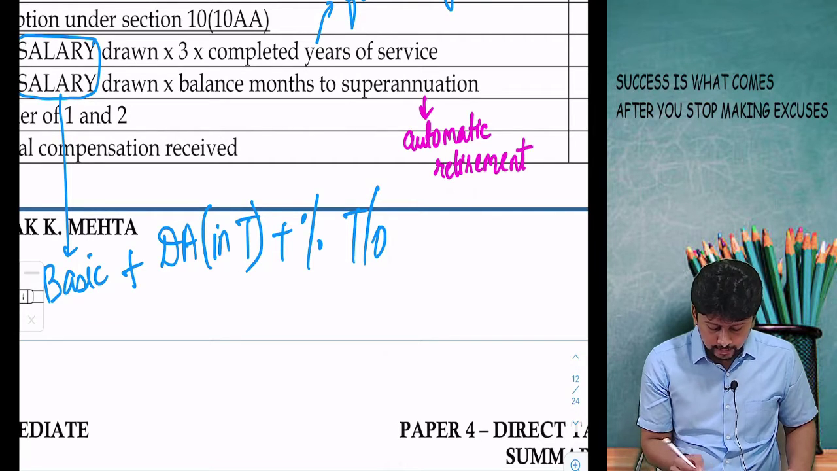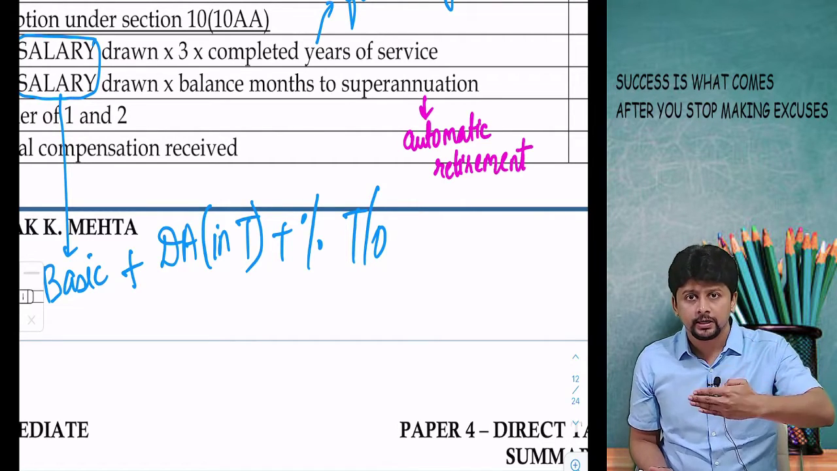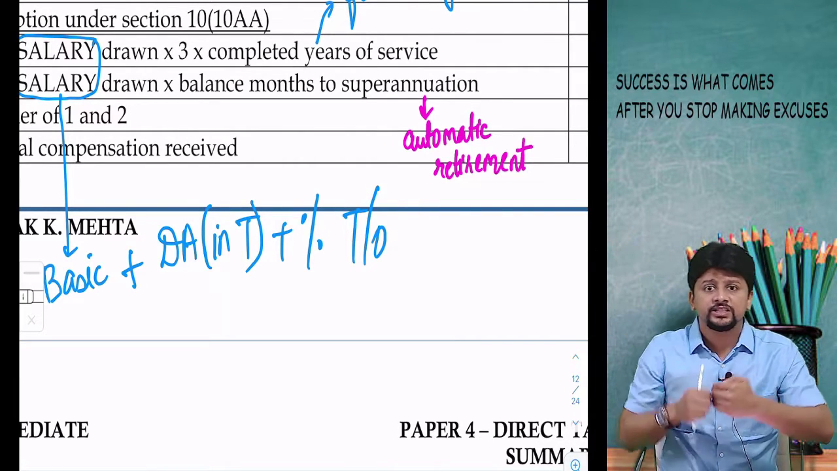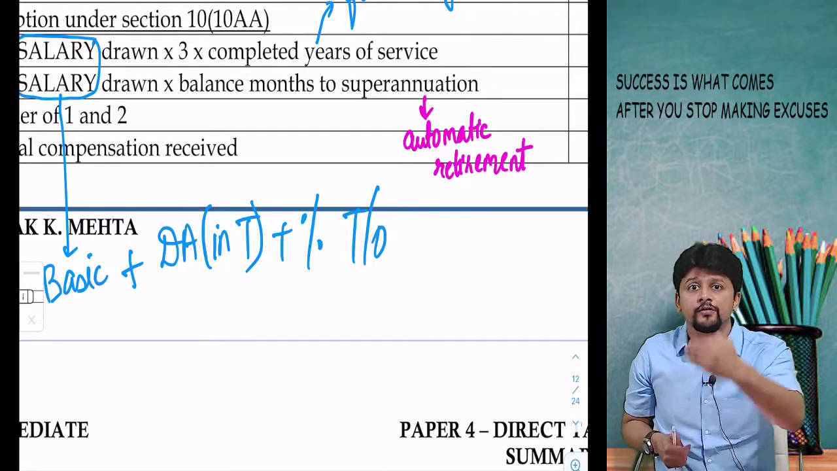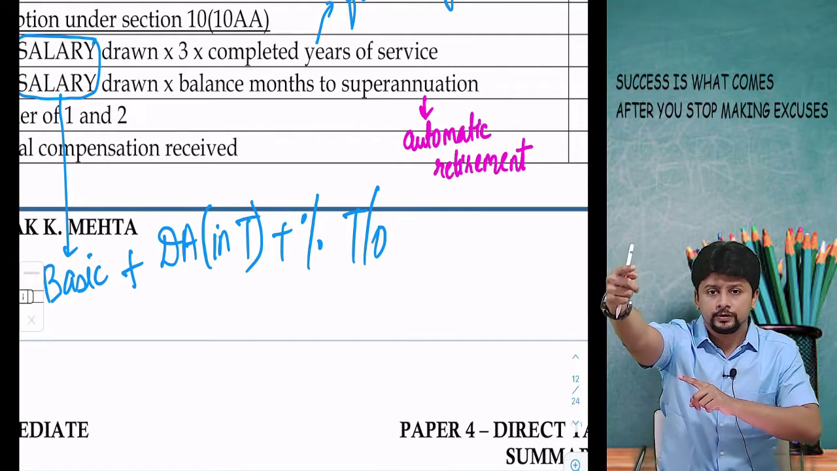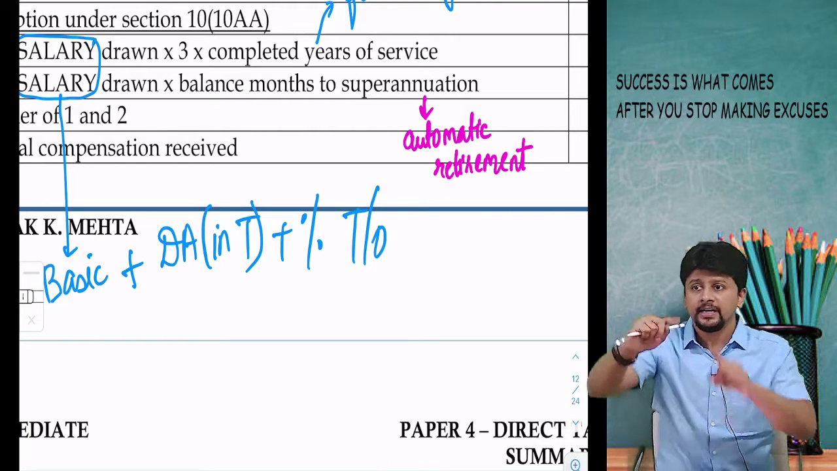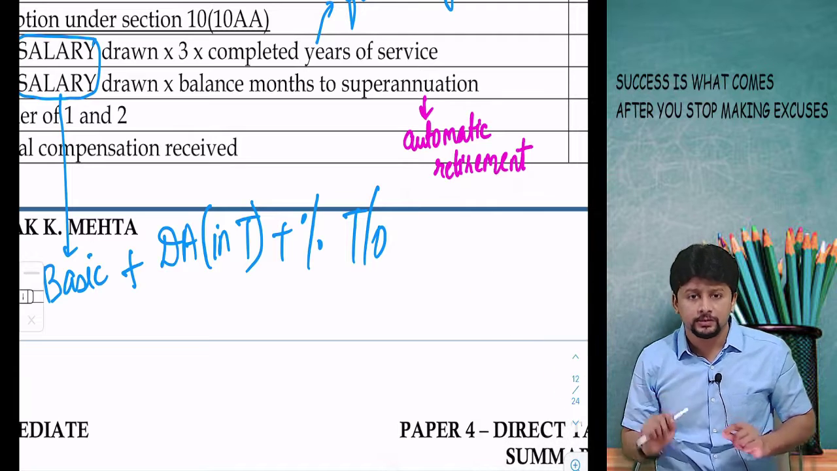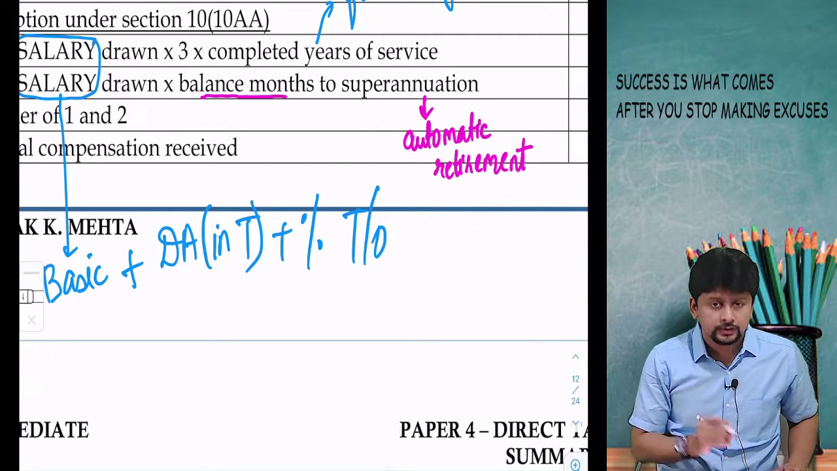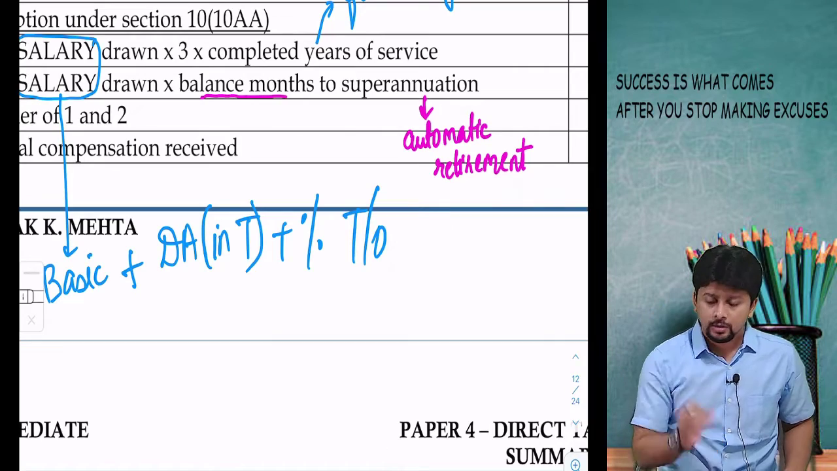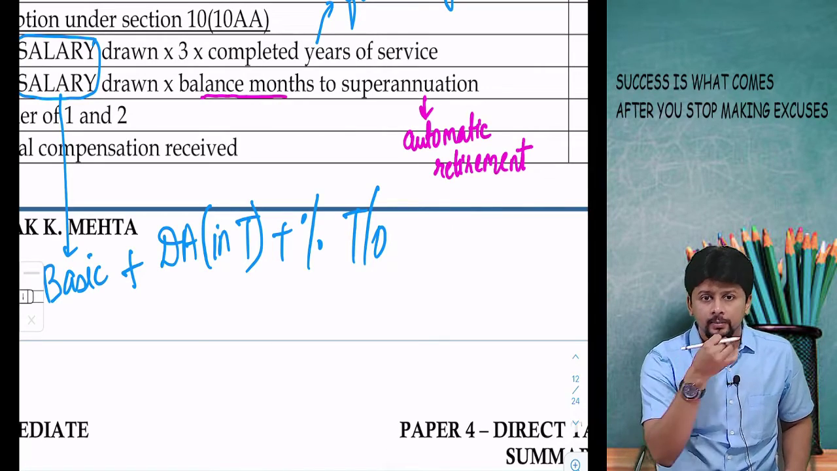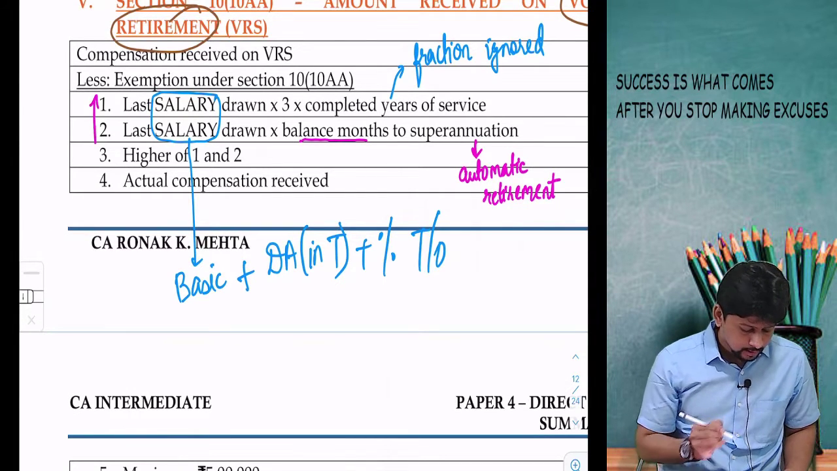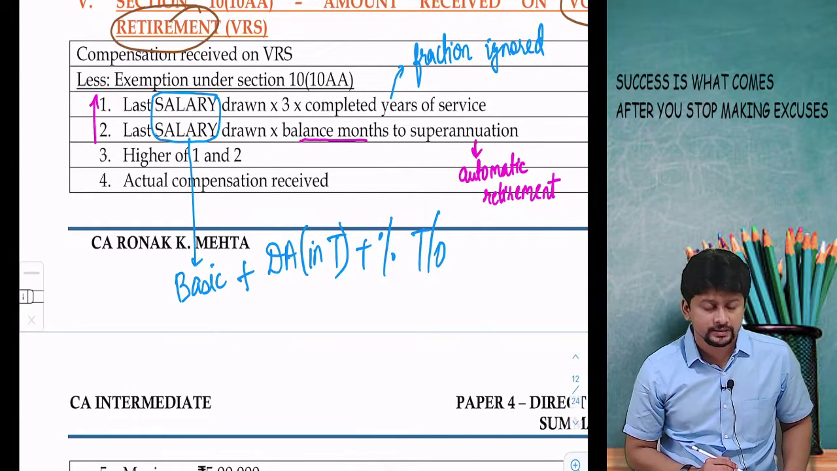So we will now figure out, if today I am retiring voluntarily and the age of automatic retirement is, let's say, 60 years, and today I am retiring at the age of 50, I have 10 more years. If I don't take voluntary retirement, I have 10 more years. 10 years meaning 10 years into 12, 120 months. Those are the balance months to reach the superannuation. Take the last salary drawn, multiply by 120 months. Select the higher of the two, first amount or second amount, whichever is higher.